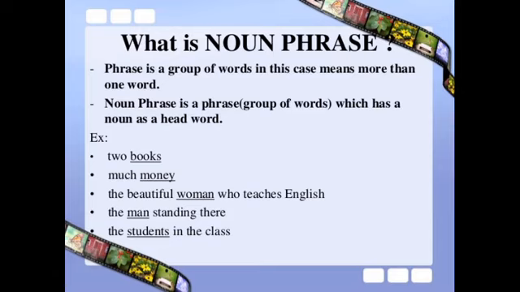And the third example, the beautiful woman who teaches English. Here, woman is the head word, but when we say the beautiful woman who teaches English, it becomes a noun phrase because all those words together function like a noun. The beautiful woman who teaches English, but woman is the head word. And the second last one, the man standing there. Here, man is the head word, but the man standing there is a noun phrase because there is a group of words. The last one, the students in the class. Here students is a noun, but the students in the class is a noun phrase.